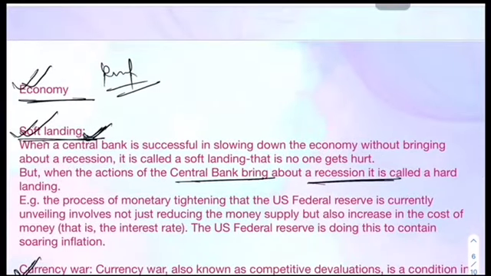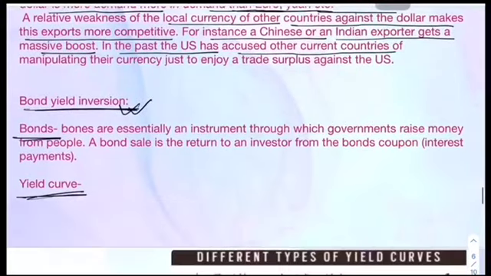If the bond yield inversion happens, then a soft landing will not happen, and the purpose of increasing the rate of interest will be lost, right?